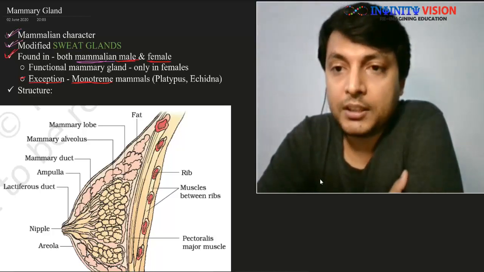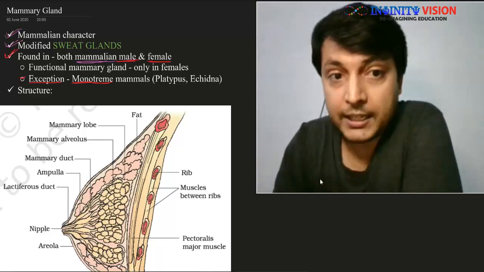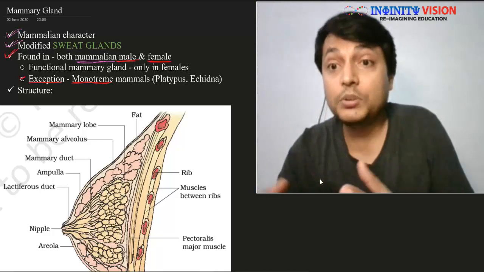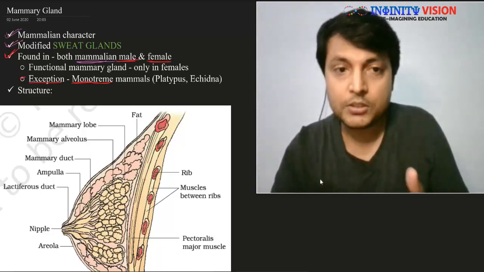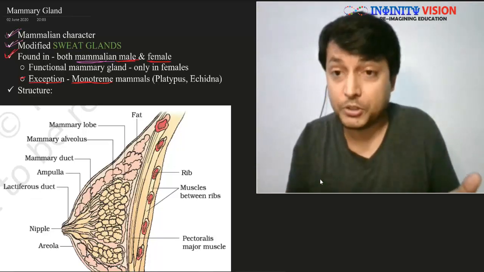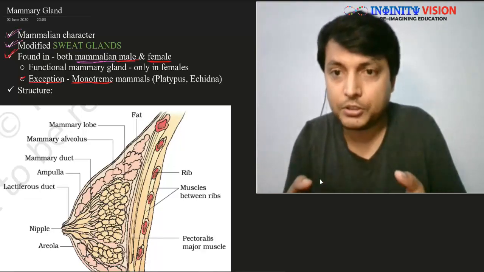And the next question that you would think is, if there is no nipple, then how are their young ones going to feed, right? So these mammals have a lot of hair on their body, which is a mammalian character, body hair. They have thick fur on their body.